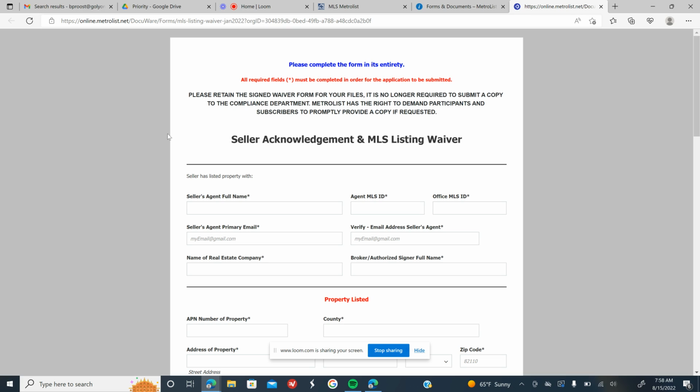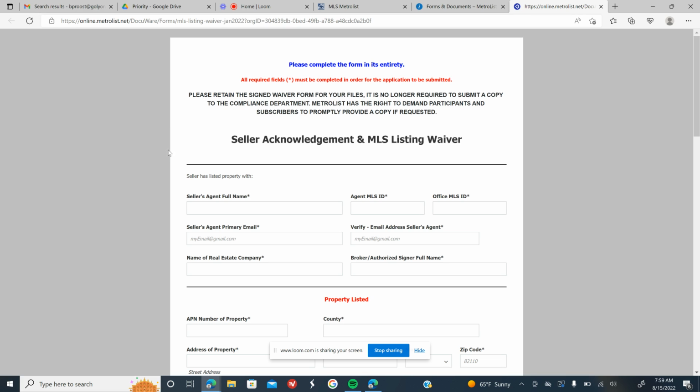So if the agent is just not ready to have the property go live, this would not be the route to take for that. In that case, we would want to do an OMD listing with a future on market date as opposed to doing the waiver. The reason being is that with the waiver, when we do finally submit it into MLS, we will have to put the list date starting from when it was signed or what the list date on the contract is. And in that case, when it does go live, it will have days on market accruing from that point.